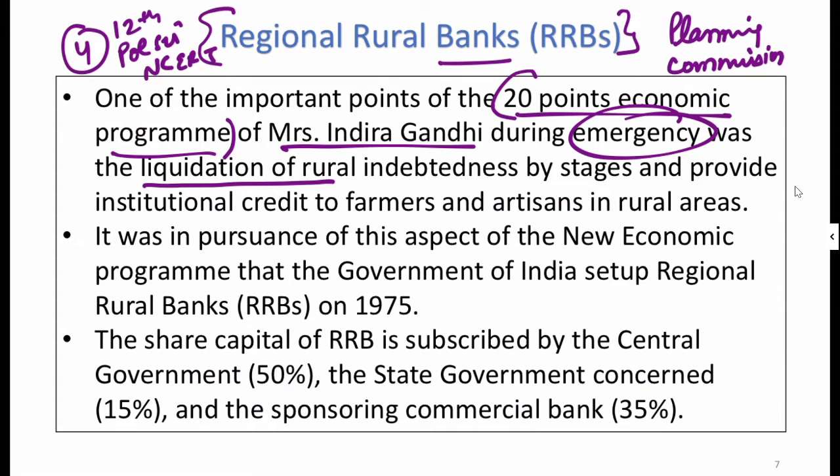So he is saying liquidation. Now this word is very important, liquidation. And second, he is saying the rural indebtedness. Now one word substitution, and these 1, 2, 3 words substitute a big sentence in itself.